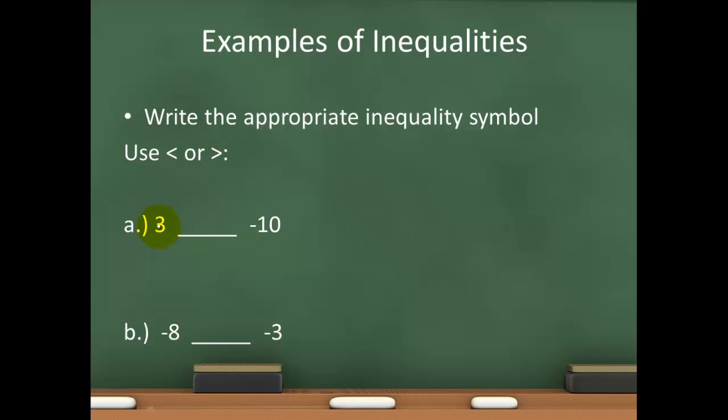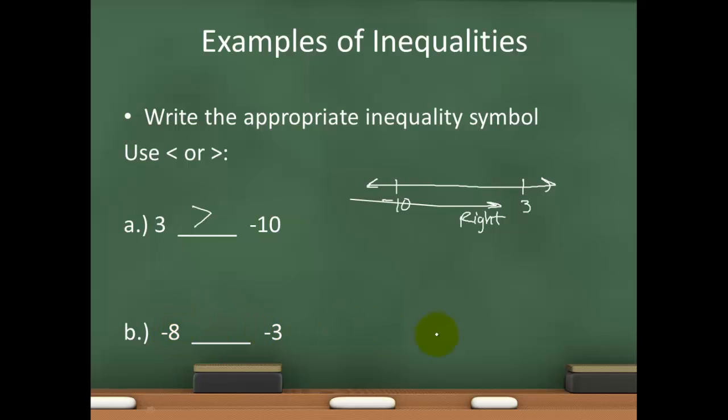All right. So 3 and -10. Well, we know that since 3 is to the right on the number line, so if we were to draw a number line, and I'm not going to draw a detailed number line, but +3 would be over here and -10 would be over here. Notice that 3 is to the right on my number line. And so that means that it is greater than. So instead of using the words greater than, I'm going to use the symbol, that sideways V which opens towards the 3.